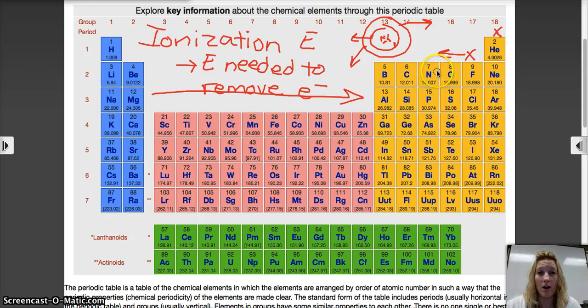It's like running the wrong way in a race. They want to go that way. So these elements are going to hold on really tight to those electrons. They do not want to get rid of them because they are so close to being noble.